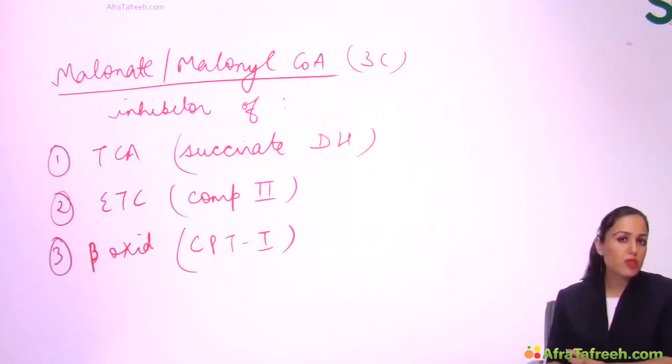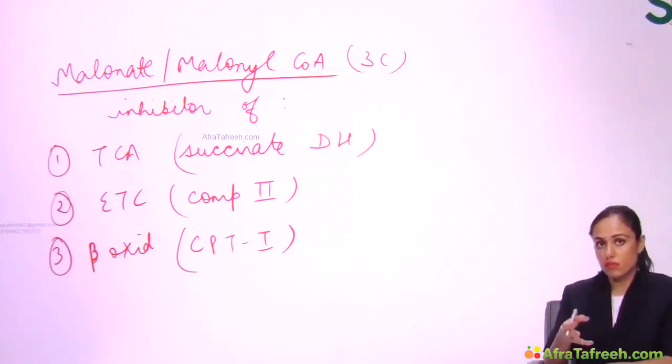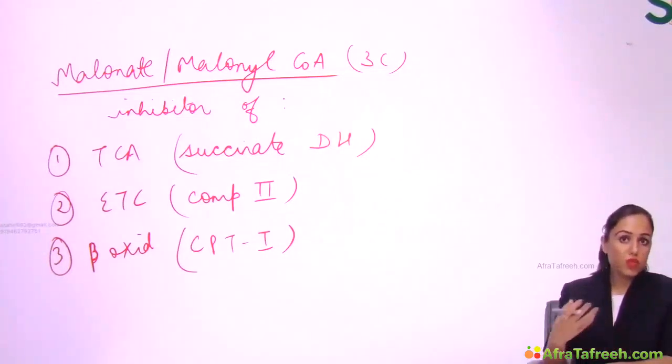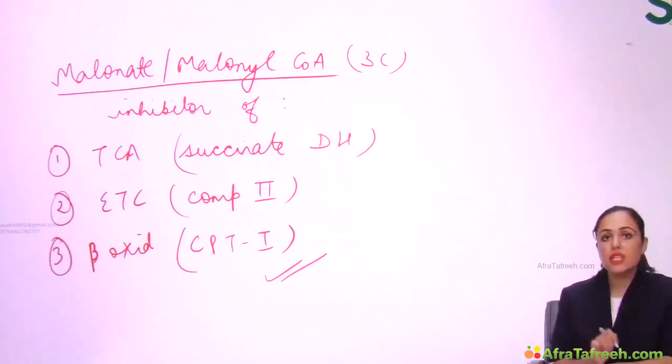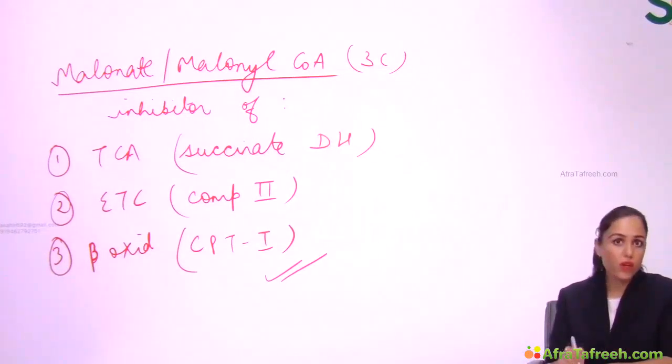And also tell me, what is the full form of the CPS enzyme? CPS is carbamoyl phosphate synthetase, and we have 1 and 2. CPS1 is in the urea cycle. CPS2 is in pyrimidine synthesis, right? But what I have written here is CPT, carnitine palmitoyl transferase 1 and 2, which are there in beta oxidation of fatty acid. Now malonate inhibits CPT1 of beta oxidation of fatty acid, right?